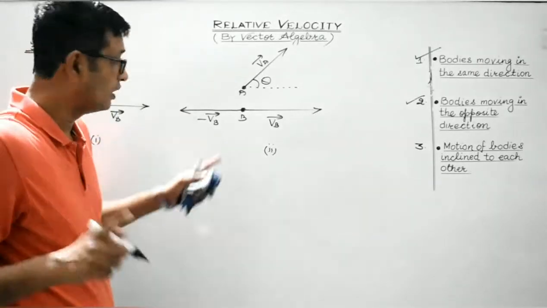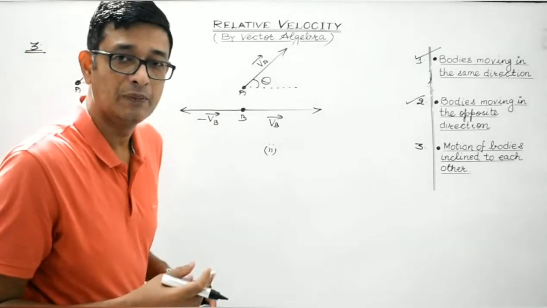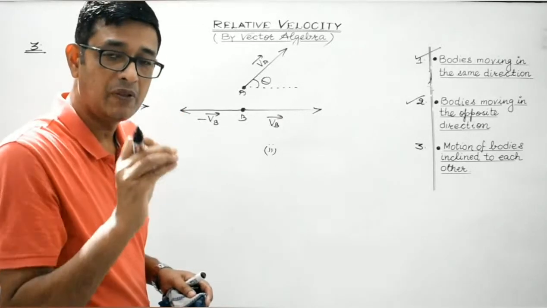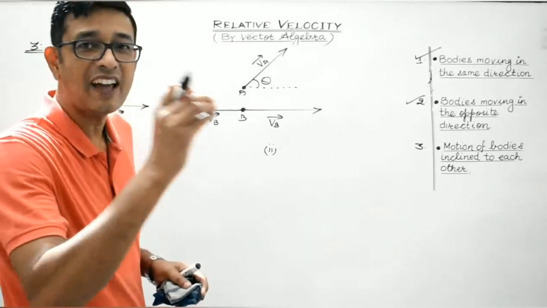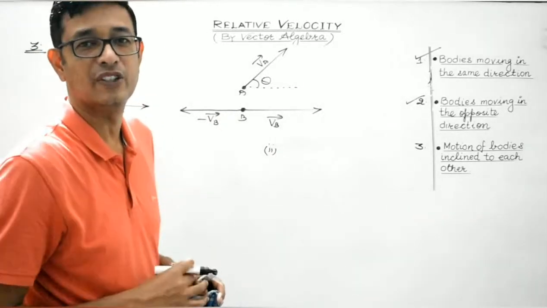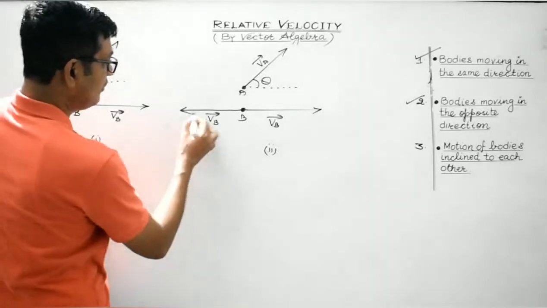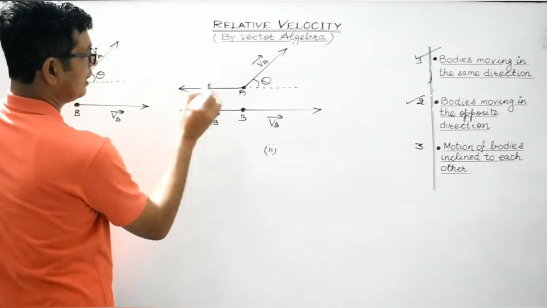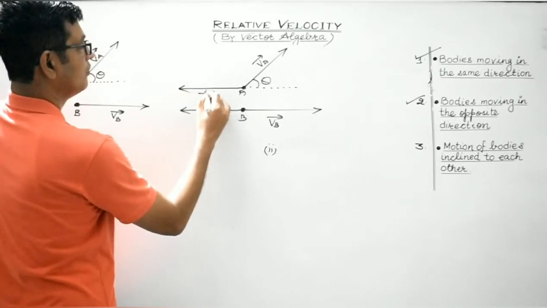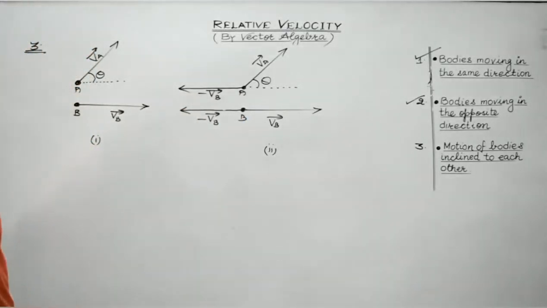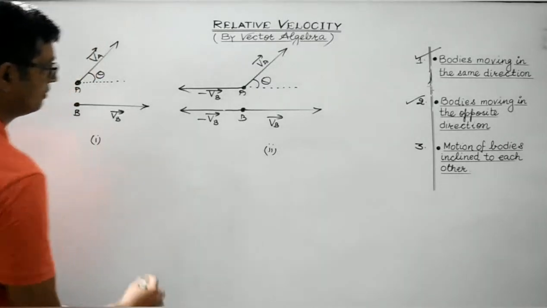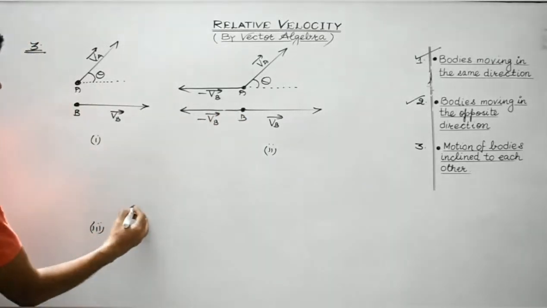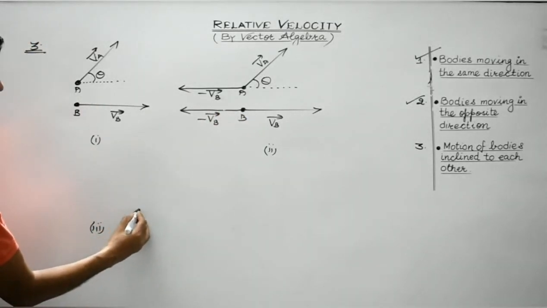So in order to nullify this effect, if you are superimposing minus VB vector on body B, then the same vector, minus VB vector, needs to be superimposed on body A as well, so as to compensate the effect. So the same vector needs to be superimposed on body A as well, like this. This is minus VB vector. Clear, students? So, third diagram. This body will be at rest. Body B will definitely be at rest.